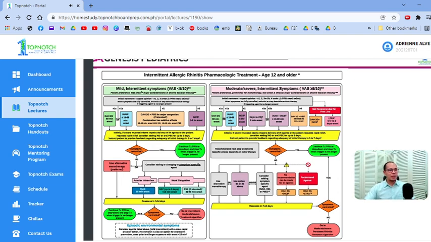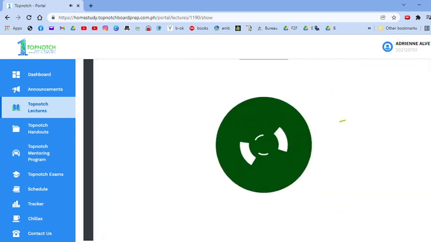So, daanan natin mabilis. Kunwari, mild intermittent symptoms. So, kapag may mild intermittent ka, you can start with your oral antihistamine or intranasal antihistamine. They prefer this dahil mas mabilis yung onset niya. But you can also give actually your oral antihistamine plus decongestant, or you can actually start now with intranasal corticosteroids. So, any of these three you can do. So, expert opinion yan. 1, 2, 3 order. So, plus minus PRN yung saline spray pang linis. So, ito yung preferred. Pag hindi tolerated or hindi available, pwedeng 2, pwedeng 3. Pero pag moderate to severe na siya, mas earlier na pumapasok yung intranasal corticosteroids mo.